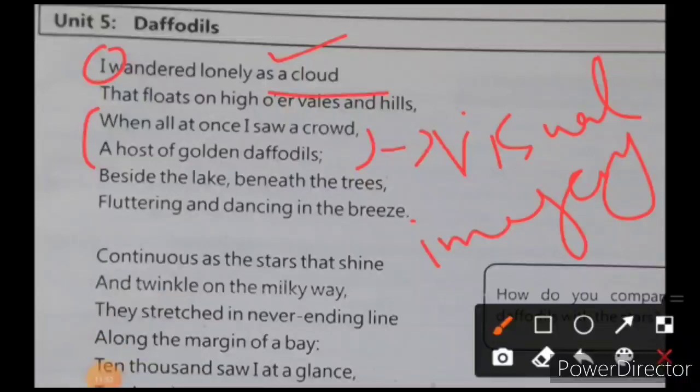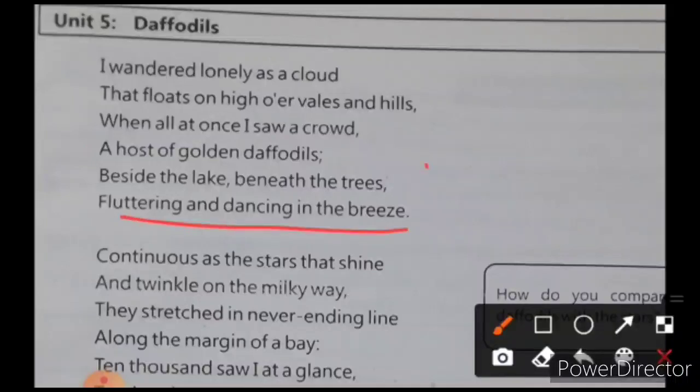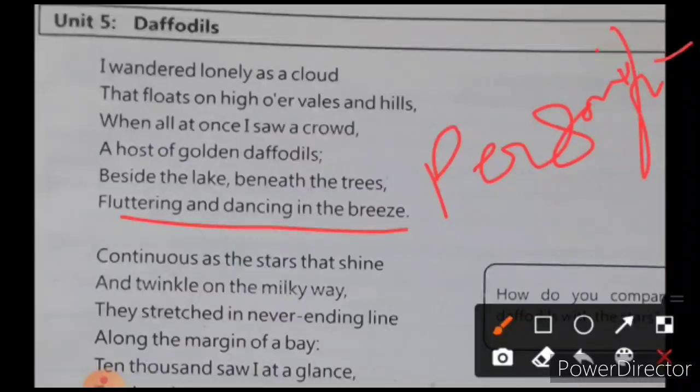You're not going to say only imagery, you're going to focus on the specific type of imagery, and that is the visual imagery. Now, "beneath the lake, beside the lake, beneath the trees, fluttering and dancing in the breeze." Now in the last line again, something the quality of figure, which figure of speech is used over here? Basically the figure of speech used over here is personification. Why am I saying it's personification? Because dancing is the quality of human beings. Okay, so over here if they are fluttering and dancing in the breeze, it means they are giving them the human qualities, and here personification has been used.